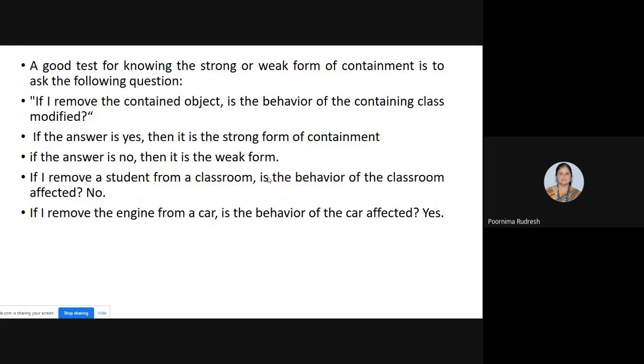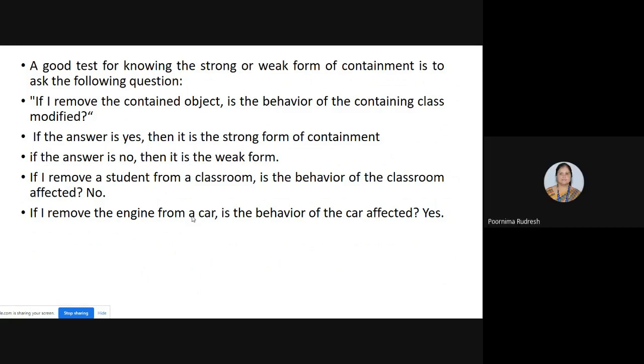Now let us consider an example of an engine and the car. As we all know, the car consists of the engine. If we remove the engine itself from the car, is the behavior of the car affected? Yes or no? The behavior of the car is affected. If we remove the engine from the car, then what happens? Can we start the car without the engine?